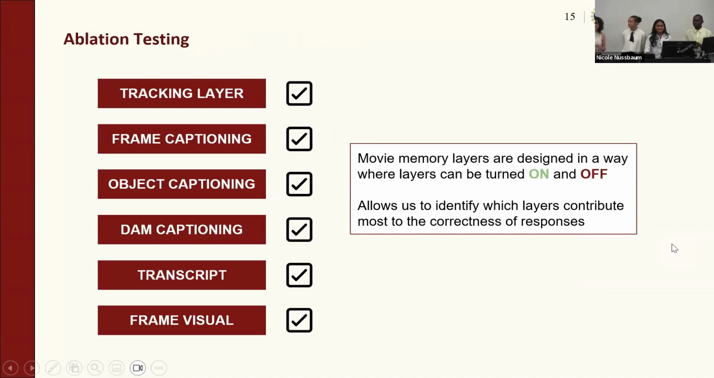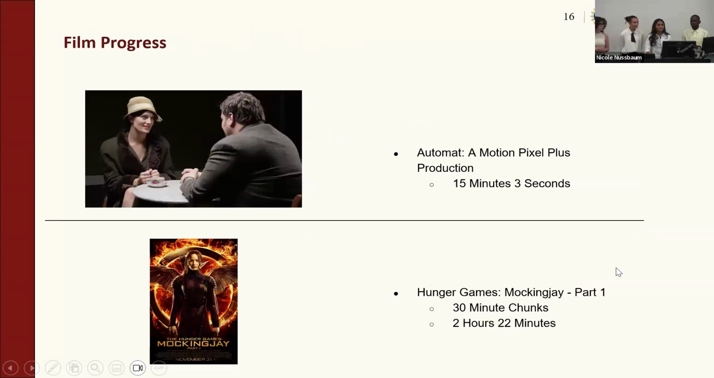And now we have ablation testing. As we discussed before, our memory layers are configurable. We can switch them on and off to control what evidence our answering model sees. So this allows us to identify what types of layers contribute the most to response accuracy. And so far, we have ingested 2 films, which are Automat, which is a 50-minute film, and it was processed at 2 frames per second. And next, we did Hunger Games, which was processed at 12 frames per second.